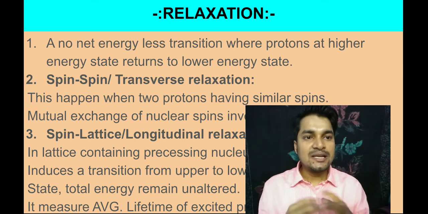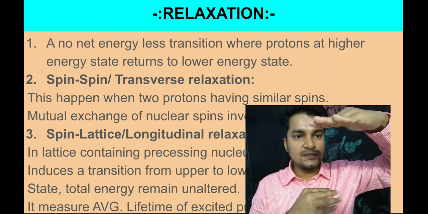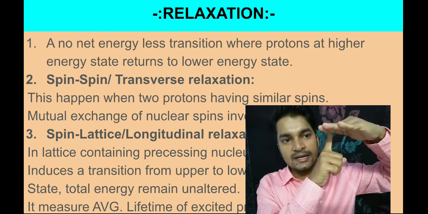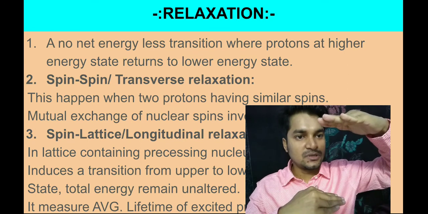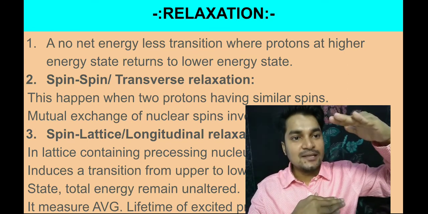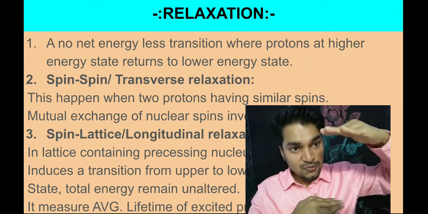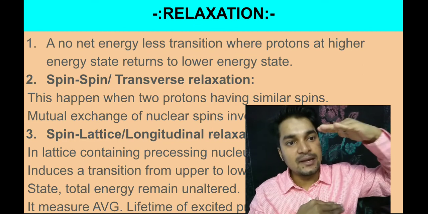Okay, so relaxation is this: say a particular molecule is in a higher energy state, and if its lifetime is very low, it will quickly come down to the lower energy state. So the main thing is that we have to lower the lifetime of the higher energy state.